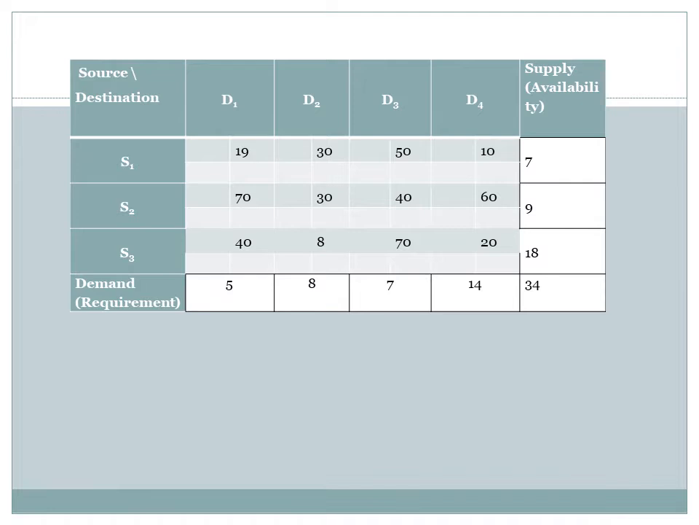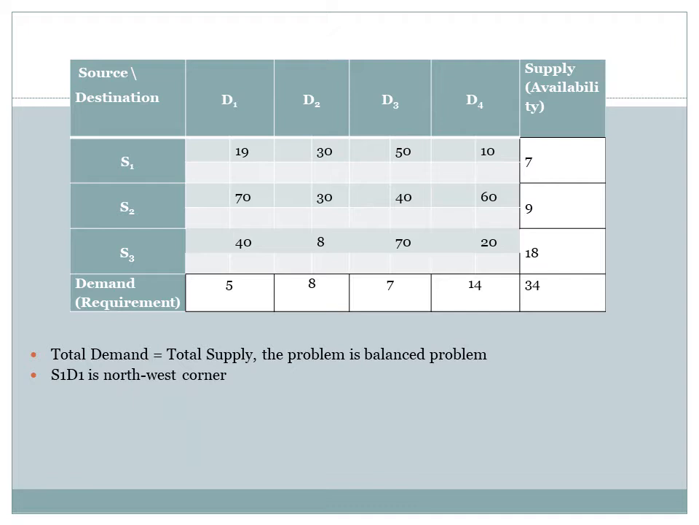Consider the same problem which we have started with. Here, the northwest corner, the total demand is equal to total supply. So the problem is balanced and therefore we can go ahead for solution. S1D1 is the northwest corner, the left top corner.